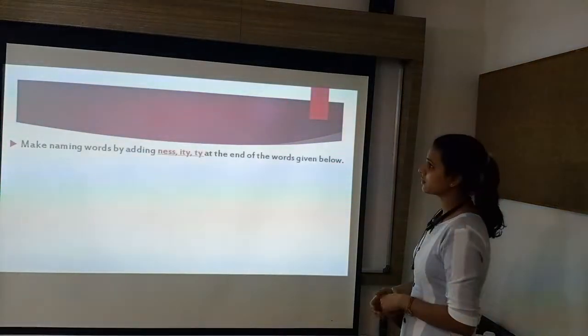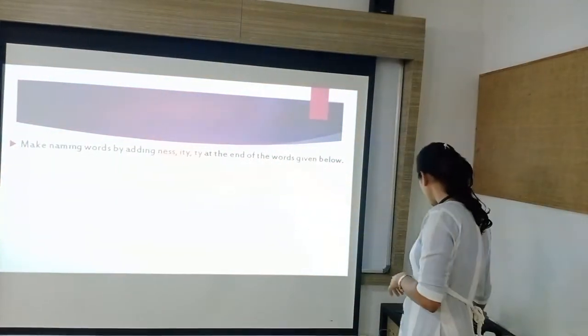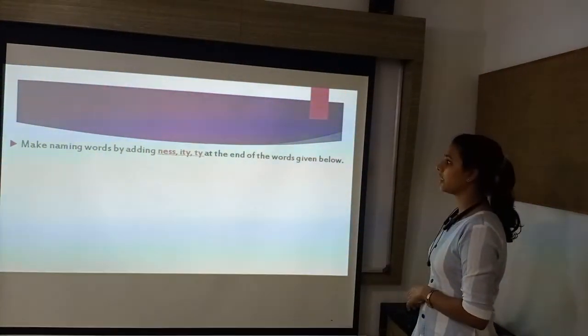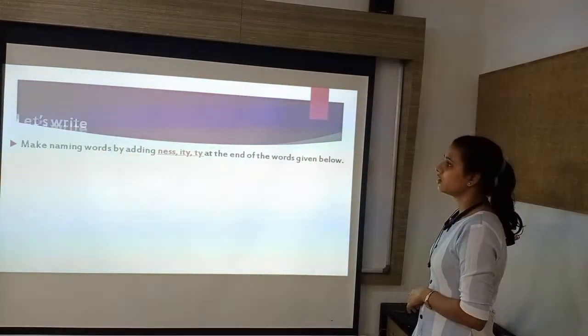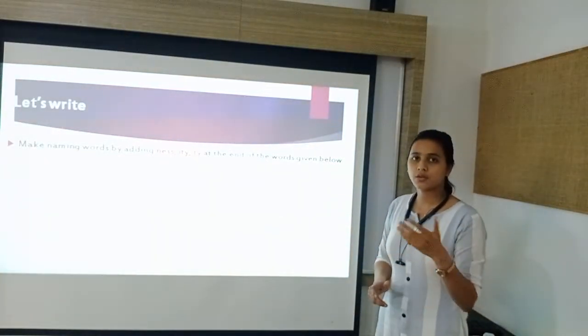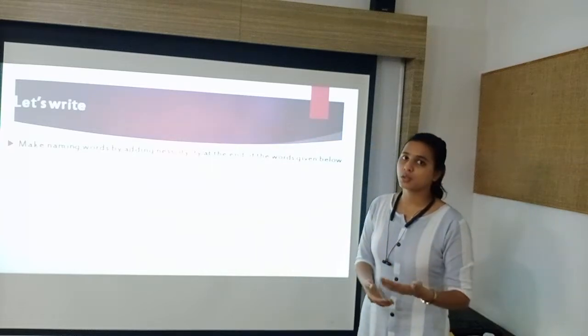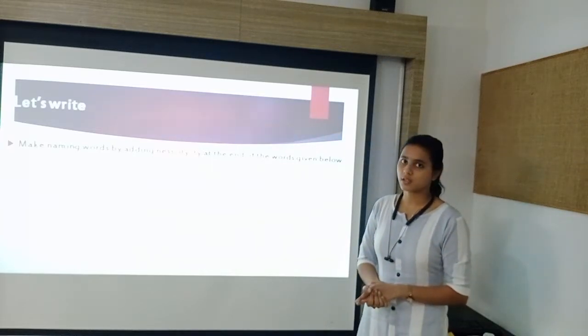Next exercise is make naming words by adding ness, ity or ty at the end of the words given below. So this is a suffix that you have to add after the given words, and you have to make a new word by adding this suffix.